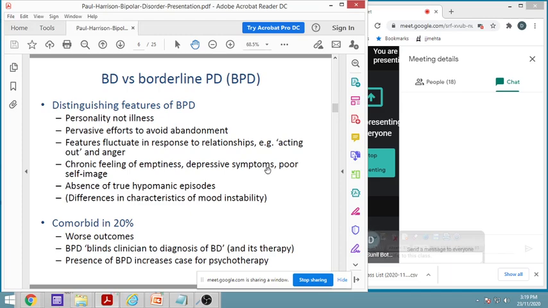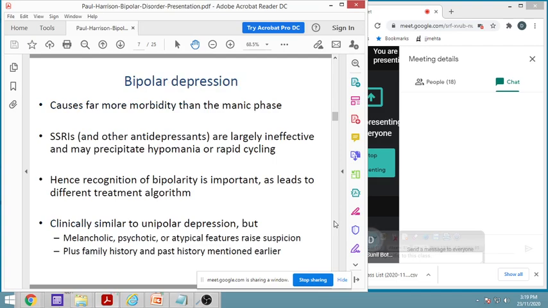And simultaneously there are some comorbid situations there, which can result in worse outcomes, because this comorbidity is also playing its own important role in that disease. It blinds the clinician to diagnosing the bipolar disease, and presence of this BPD increases the case for psychotherapy.